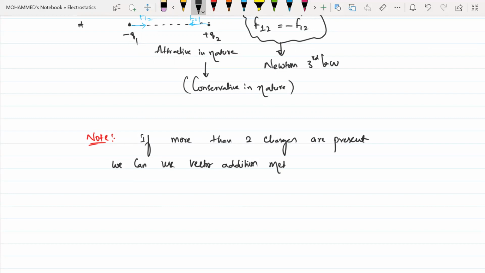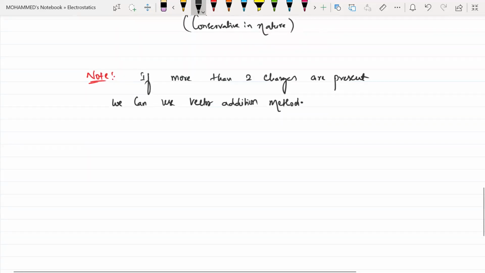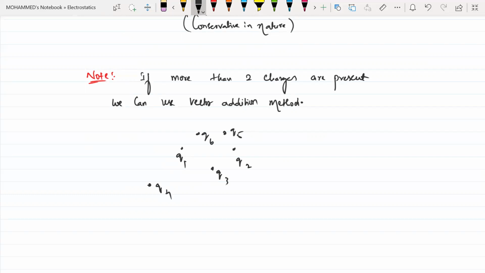We can use your vector addition method. Clear? Yes, sir. Say here there is one charge, here there is one charge, here one charge, here Q4, and here one charge right now. Say for example, this one is Q5, and this one is Q6. How many charges are there? Like that, 6 charges.